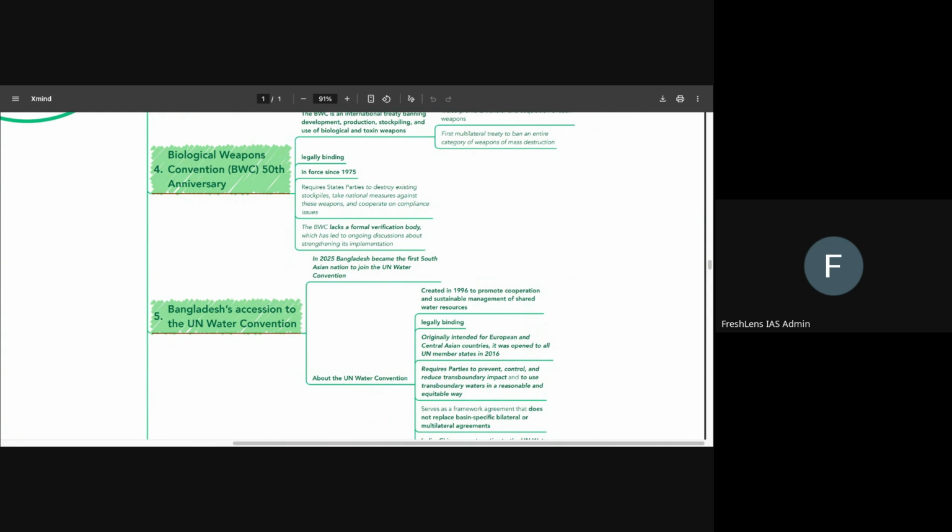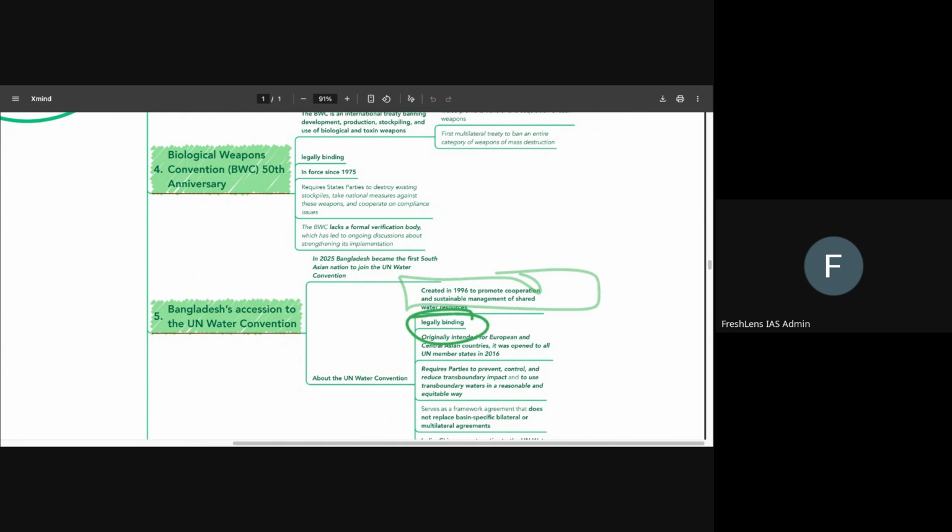Yes. So now we start off with Bangladesh's accession to the UN Water Convention. Bangladesh's accession has happened recently. It has become the first South Asian nation to join the UN Water Convention. So what all do we need to know about the UN Water Convention? We need to know that it was created in 1996 to promote cooperation and sustainable management of shared water resources.